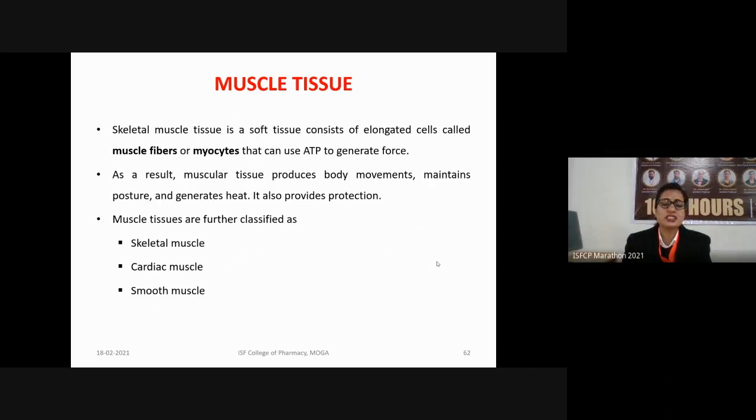The cells of the muscle tissues are also known as myocytes, and they use ATP to generate various forces. As a result, the muscular tissue produces various body movements. It also maintains the posture, it generates heat, and it also provides protection.